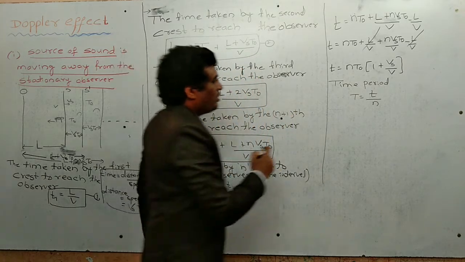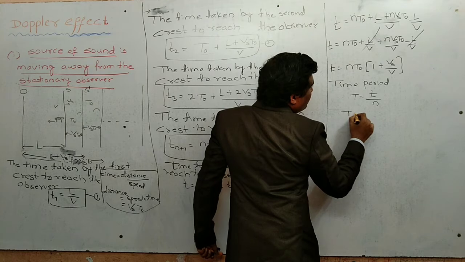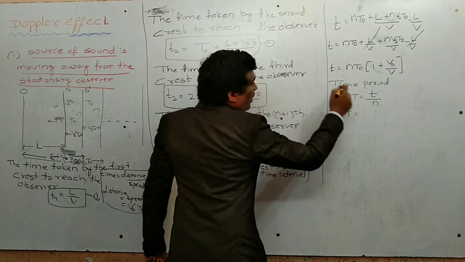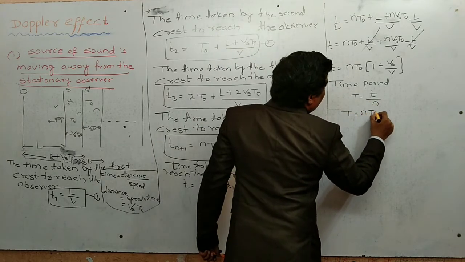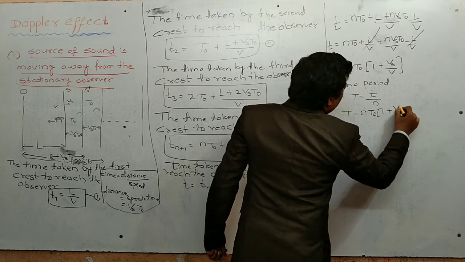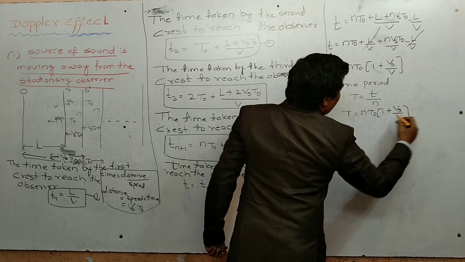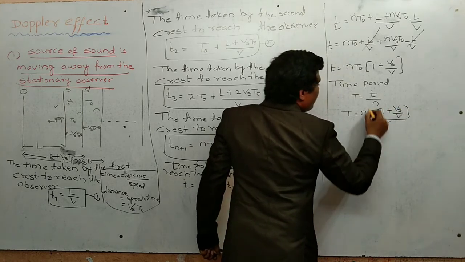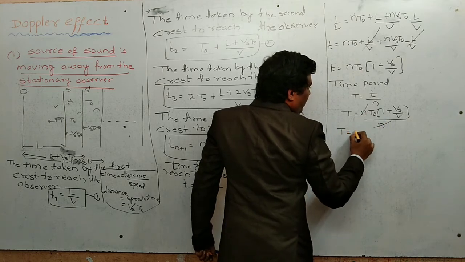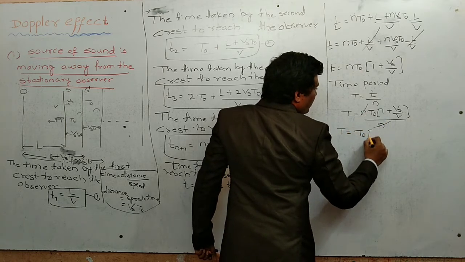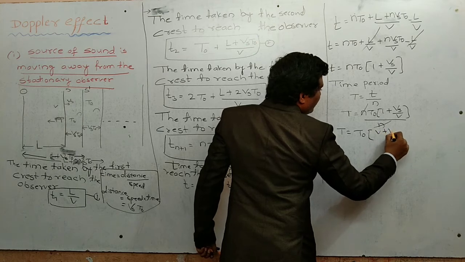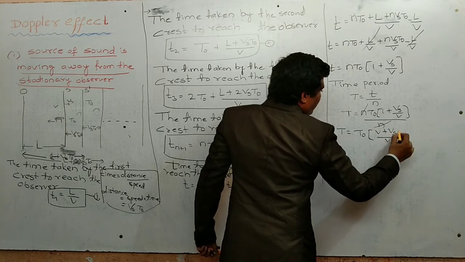T equals n T naught times 1 plus Vs by V, divided by n. n gets cancelled. T equals T naught, and taking LCM, V plus Vs by V.